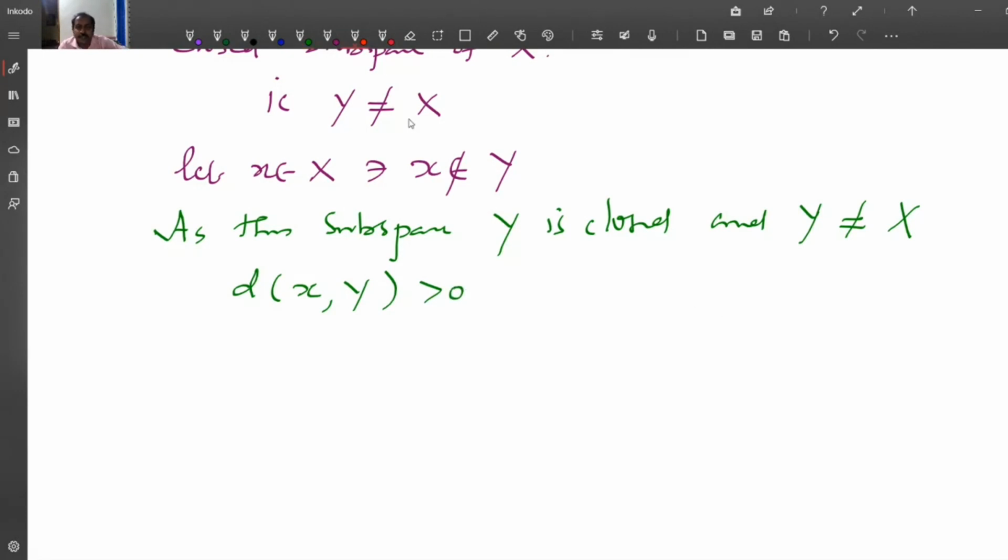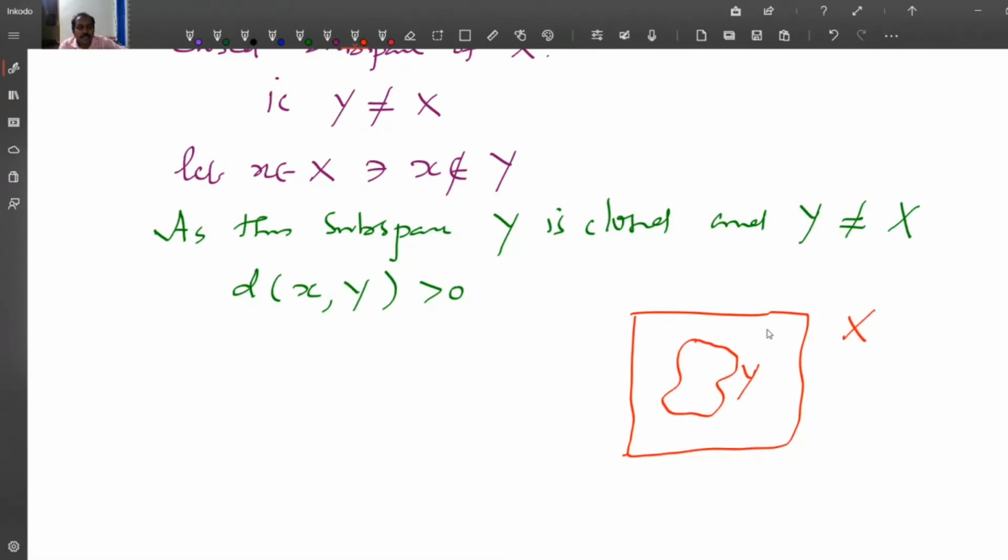That is, consider this. Suppose that this is your X and you consider Y here. So you have x here. Since Y is closed and x does not belong to Y, x cannot be a boundary point. Therefore, the distance between x and Y, that is this distance, is greater than 0.